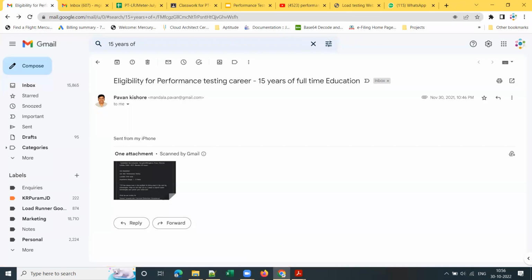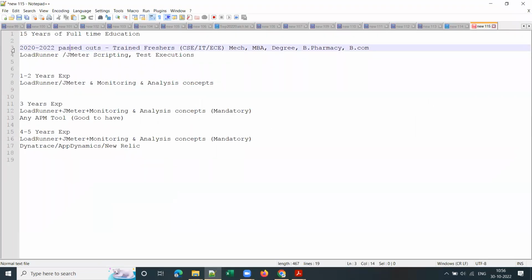So that is the eligibility criteria. And let me quickly cover this. 2022 pass outs are considered, and trained freshers, guys, by the way. I'll show you some mails also where it is mentioned that most of the companies are looking for trained freshers. Their first preference would always be for CSE, IT, and ECE, guys.